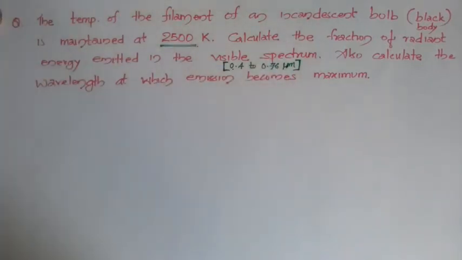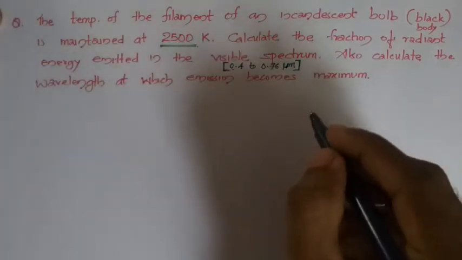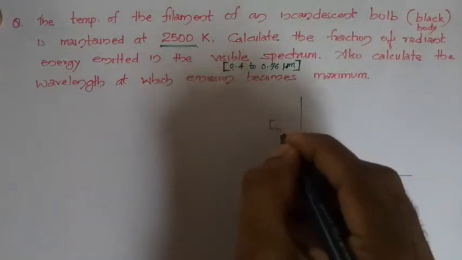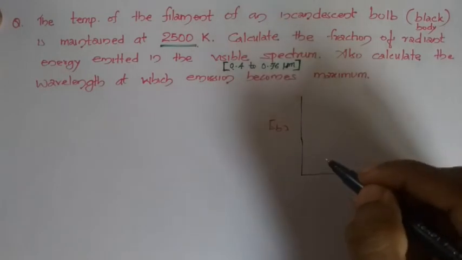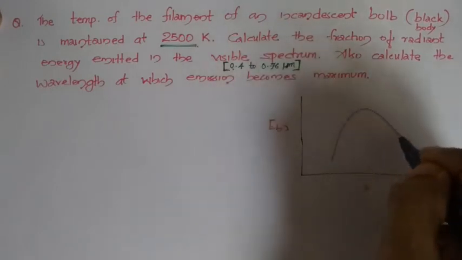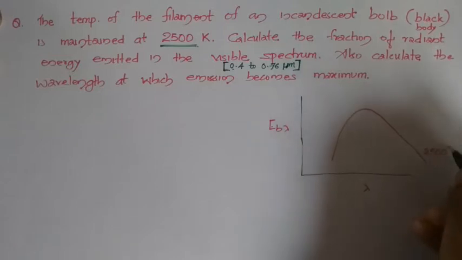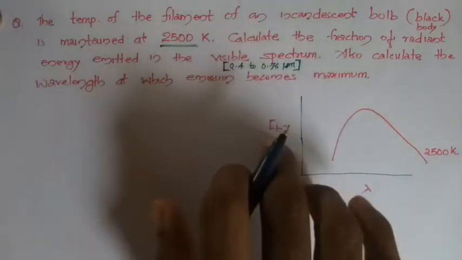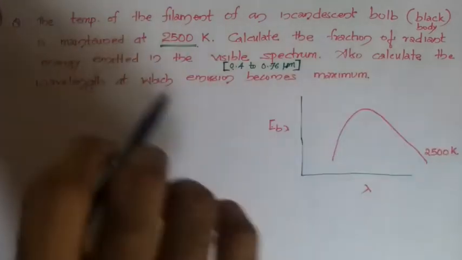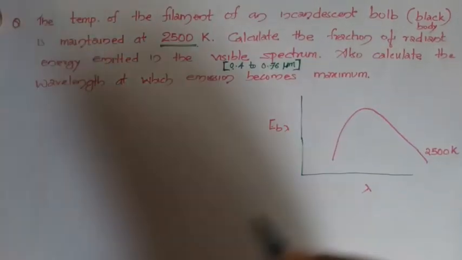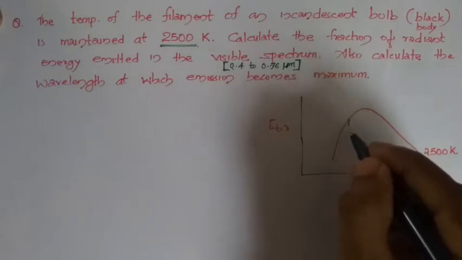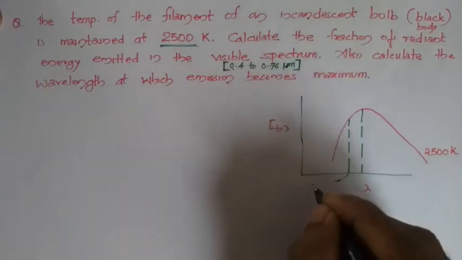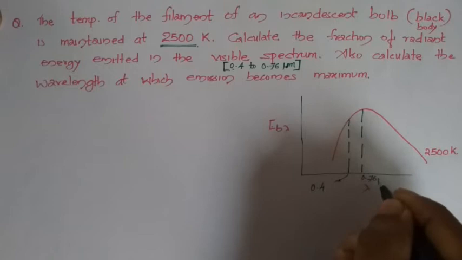So this is also related to the monochromatic emissive power. From Planck's distribution law, you have the amount of energy, the monochromatic emissive power EB lambda, with respect to lambda plot for a particular temperature. Here the temperature is 2500 Kelvin. So you have a similar plot you have already studied, and here this is the entire energy emitted in the complete range of wavelength by this 2500 Kelvin filament. Here you have to obtain the amount of energy that is emitted for a particular range, which is varying from 0.4 to 0.76 micrometer.